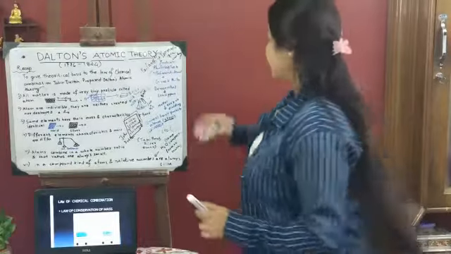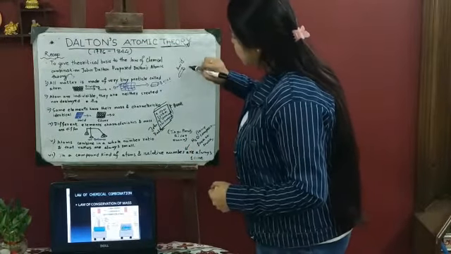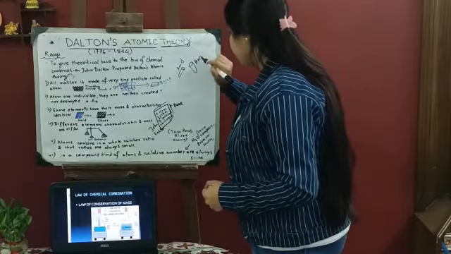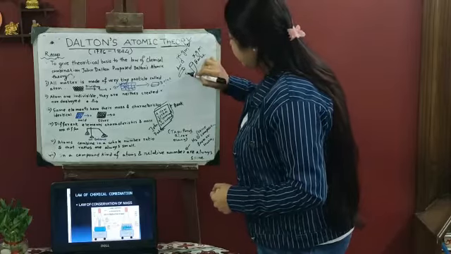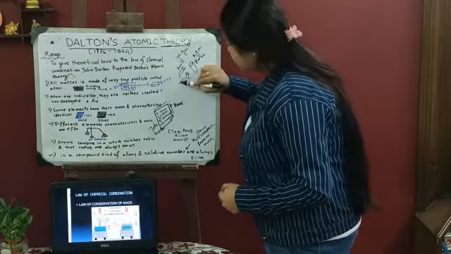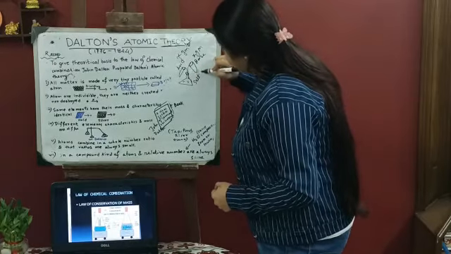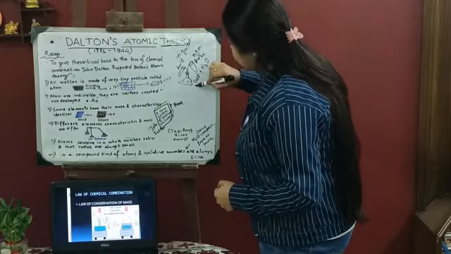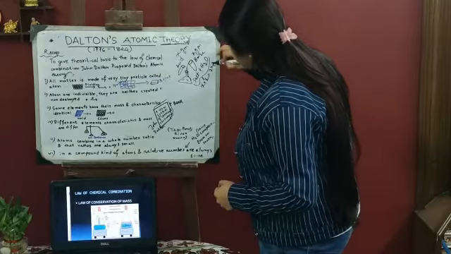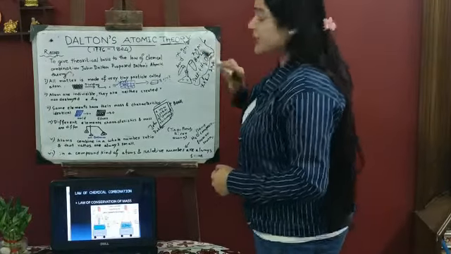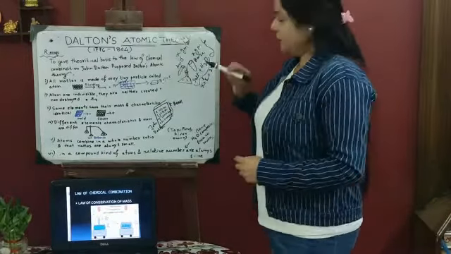For example, we take acid in one test tube and base in another test tube, which are x gram acid and x gram base, and we pour them into a conical flask. Salt and water will form in the chemical reaction, and this will be x plus x, that is 2x amount. From this we can understand that the mass is conserved. So mass is neither created nor destroyed during a chemical reaction.